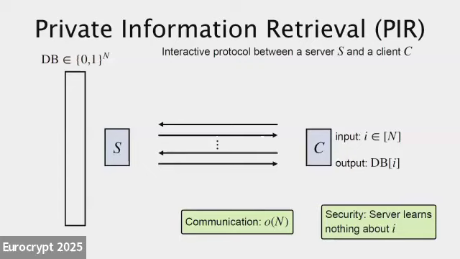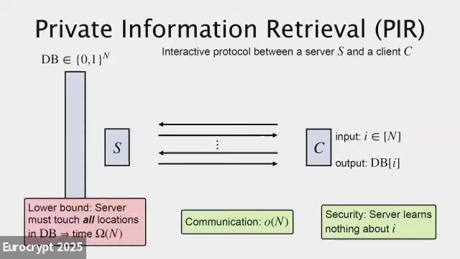There's one important downside of PIR in general that I'm sure many in the audience are already familiar with: as stated, this notion of PIR has a strong lower bound, that the server must touch all locations of the database in order for security to be possible. This enforces that the server's runtime must be at least linear in the database size, and this is undesirable for many reasons. It's like an exponential overhead over the baseline where I just ask for location i and the server sends the response in the clear.